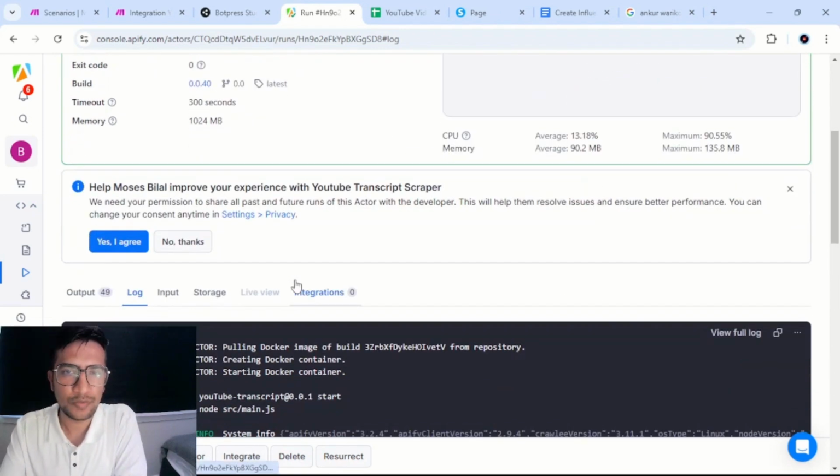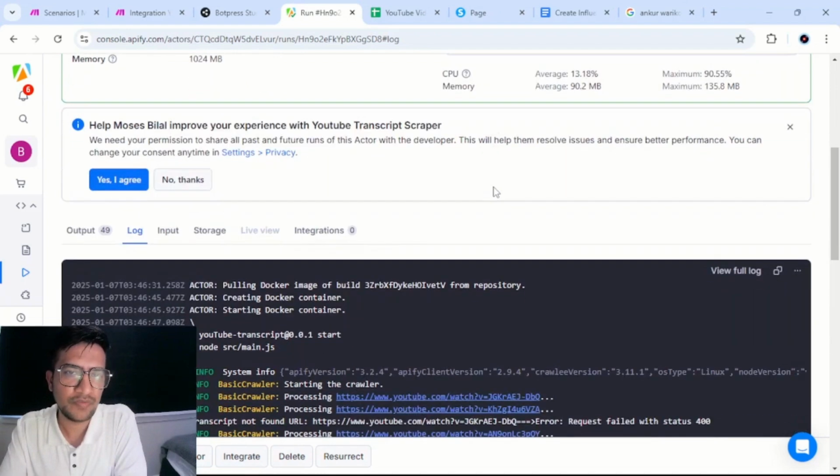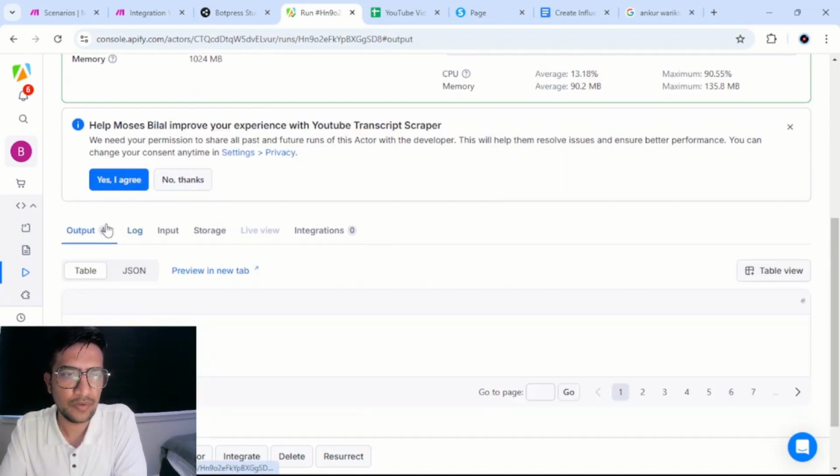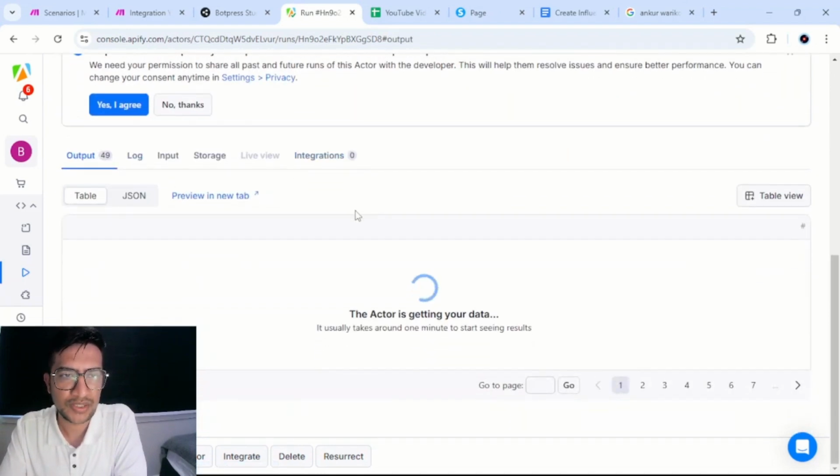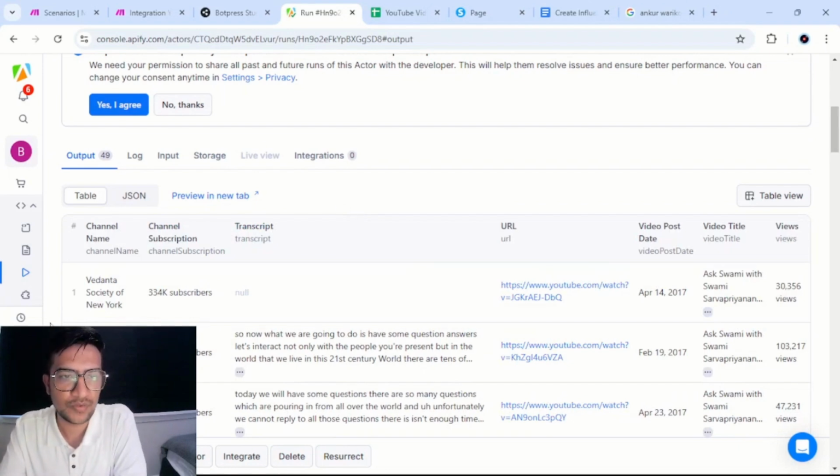So the output is, and don't be scared by what you see. There's nothing, just follow what I'm showing you in this video and you'll be able to get to it. So you click on output. In this output, you'll be able to see the transcripts and how they are. So you see it here.